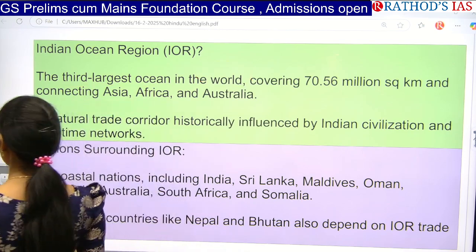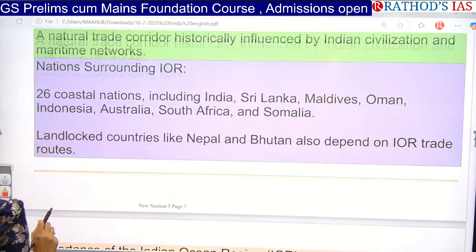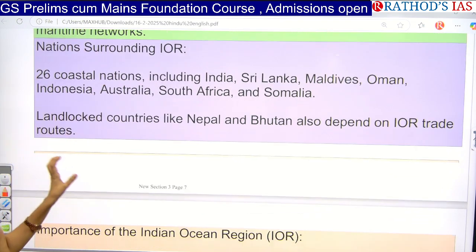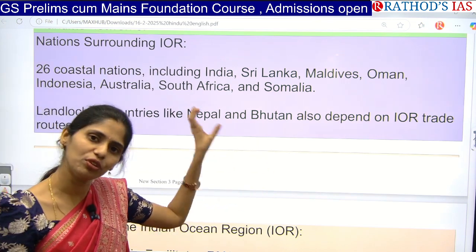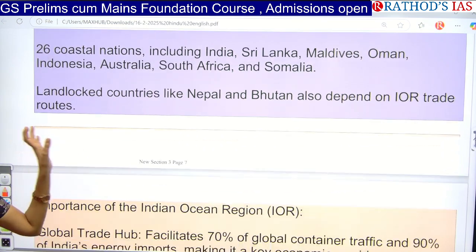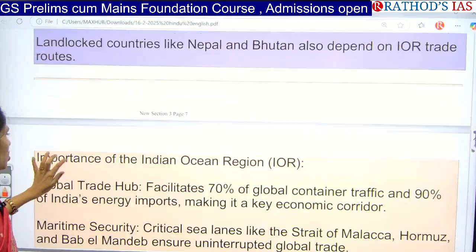And if you see the nations which are surrounding this Indian Ocean region, we have around 26 coastal nations, and even landlocked countries like Nepal and Bhutan, with which we are sharing boundaries, will also be dependent on trade in this Indian Ocean region. So what is the importance?